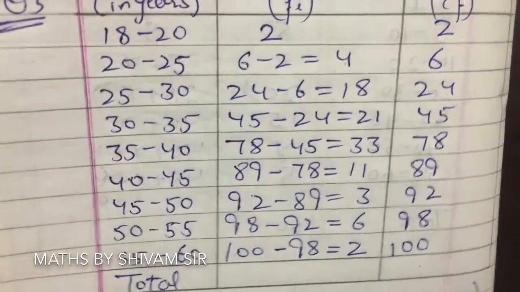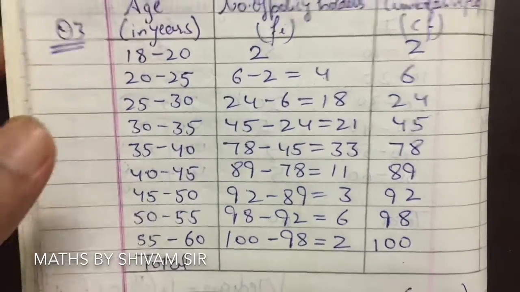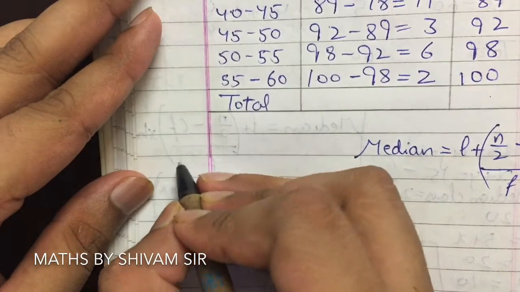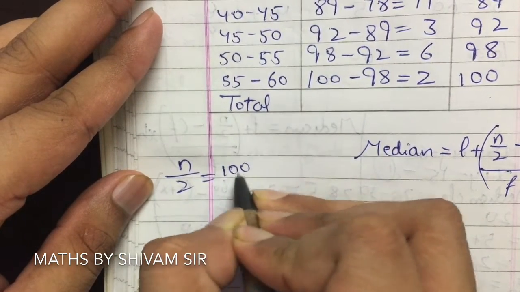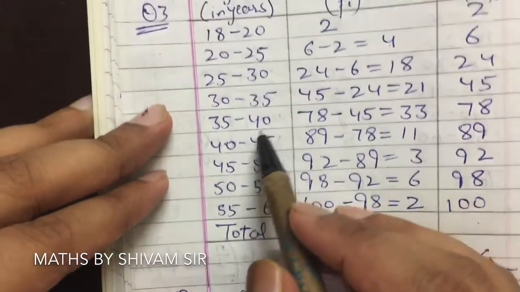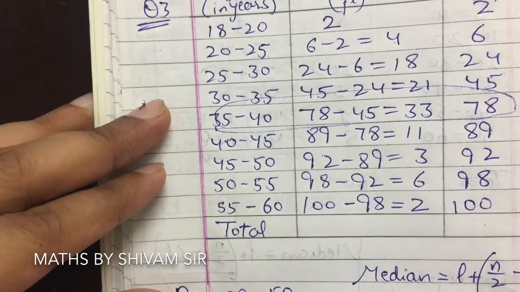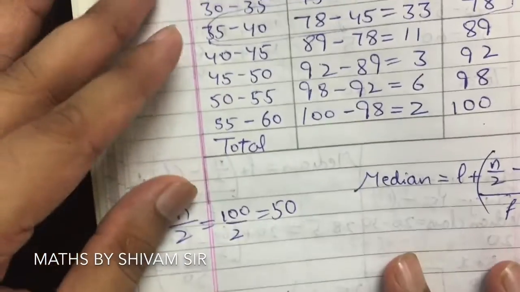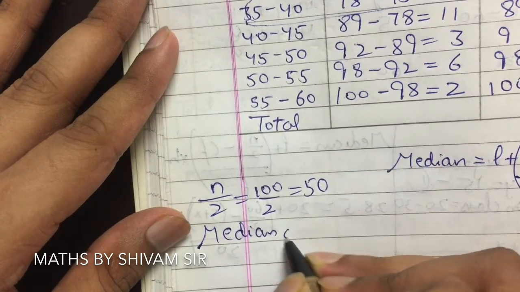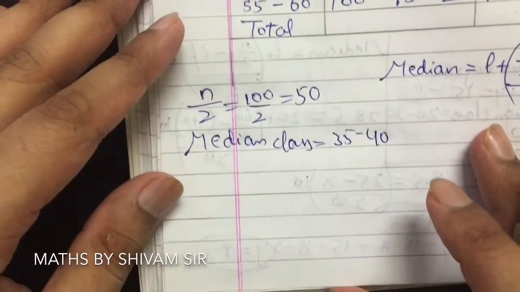The median formula is L plus N by 2 minus CF upon F. Here N is 100, the total frequency, so N by 2 is 100 upon 2, which is 50. So the median class will be 35 to 40, as 78 is the cumulative frequency just greater than 50. So the median class is 35 to 40.